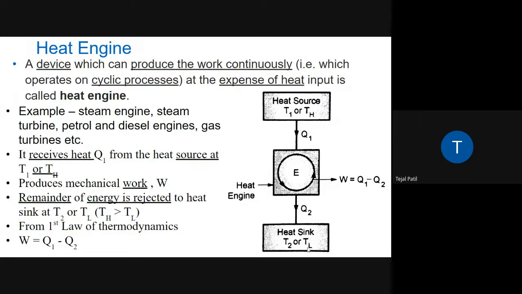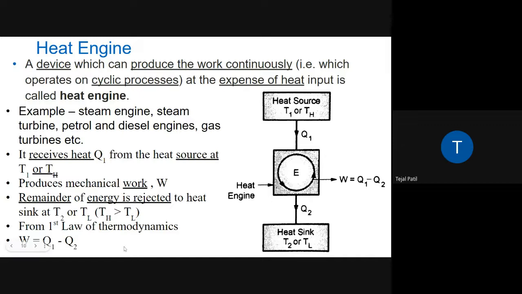T2 or TL is the temperature of the heat sink, and Q2 is the heat rejected towards that heat sink. From this you will understand that the source temperature should always be more than the sink temperature, that is TH should be more than TL, or T1 should be more than T2.